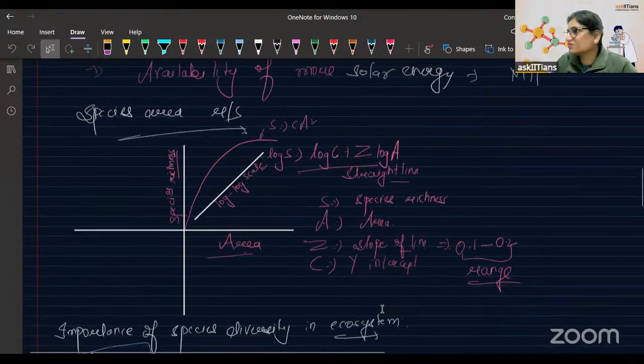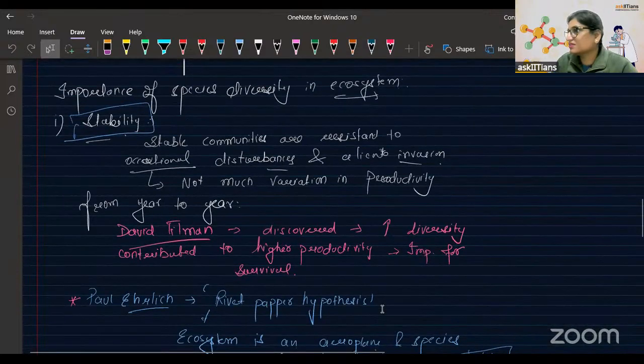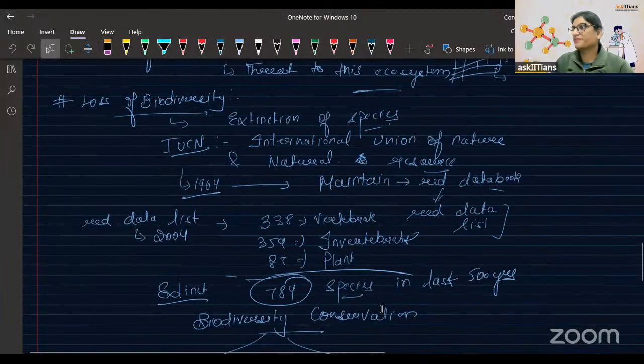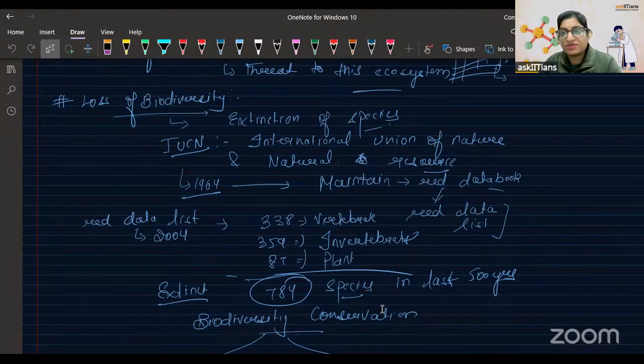Okay, Amazon species area importance. Loss of biodiversity. Okay. Actually, one thing. In your NCERT, some numbers are explained from the loss of biodiversity. I actually taught from the NCERT because you have to learn the numbers as they are. Trust me, because they give a year according to data, 2020, or according to data 2012. Your NCERT doesn't have very latest information, but whatever is there, you have to remember.